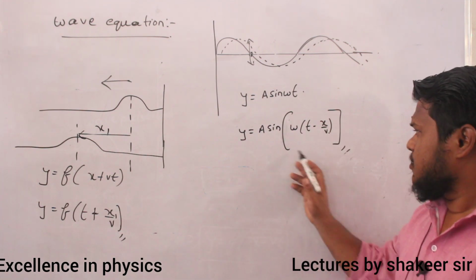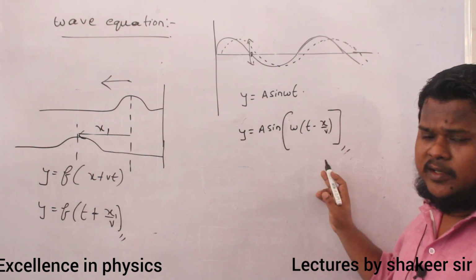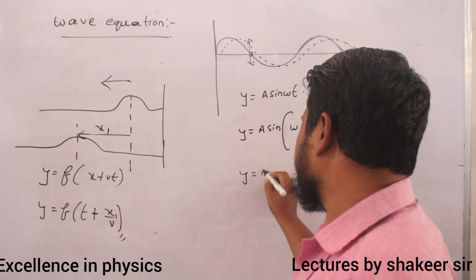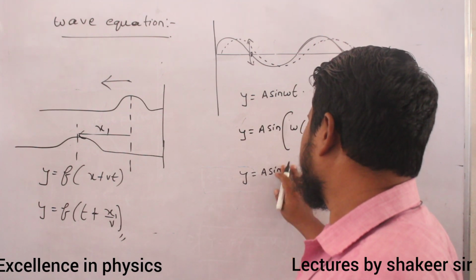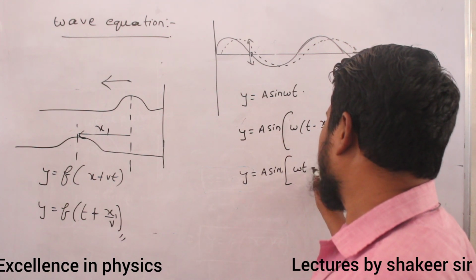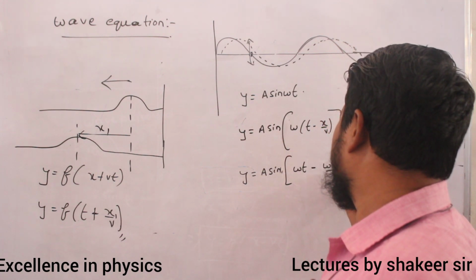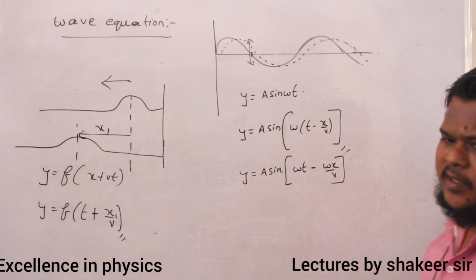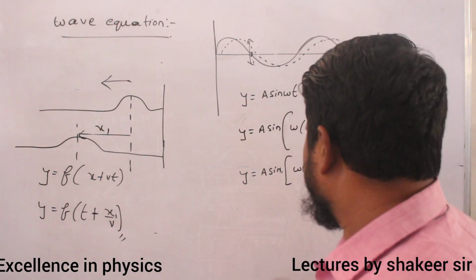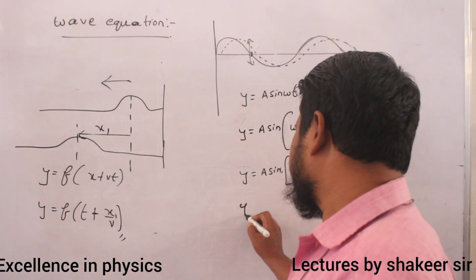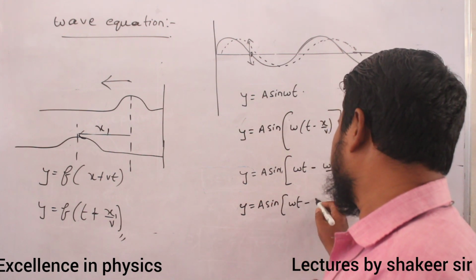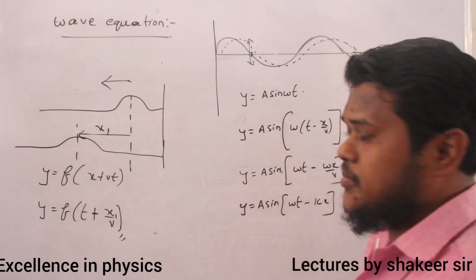Are you able to understand? So this becomes my equation of a wave. Therefore, I can write y is equal to a sin. If you multiply both of them, I can write omega t minus omega x divided by v. This is how I can write. So the same equation I can write like this also: y is equal to a sin omega t minus kx.